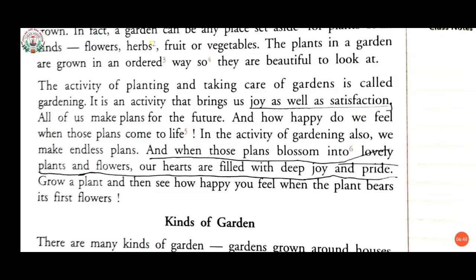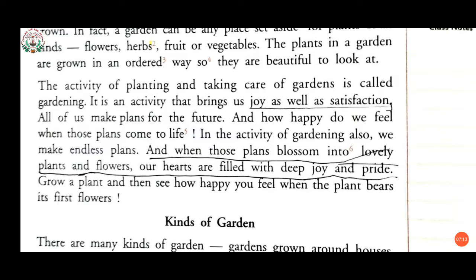Now what is given in this paragraph is all about gardening. Now students, we are living on this earth and also have prepared many things for our future. That is, we try to almost plan everything for our coming life. Likewise, in the process or activity of gardening, we make endless plans.